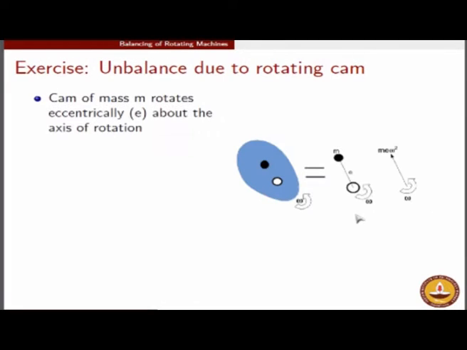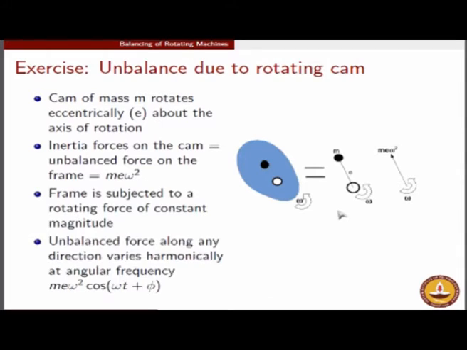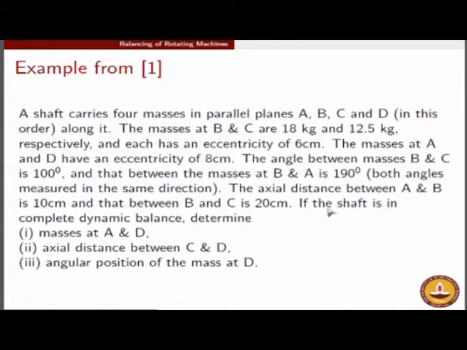So with that, let us now take a problem to demonstrate the procedure. Here is an example that I have taken from the book, but hopefully it will demonstrate the purpose. If you can read this problem, it is about unbalance. The actual unbalance is in the planes B and C. You wish to add unbalances in the planes A and D. So A and D are like the 0 and 4th plane. The 1 and 2 planes have unbalanced masses of 18 kg and 12.5 kg, each having an eccentricity of 6 centimeter.